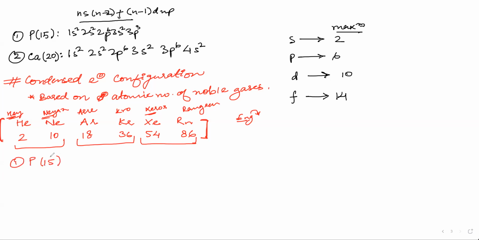Now let us phrase this in a very good way. Which is the noble gas just before phosphorus? Sanya will answer me.